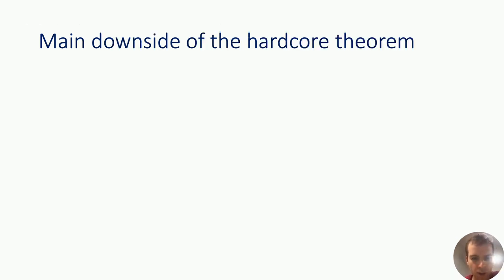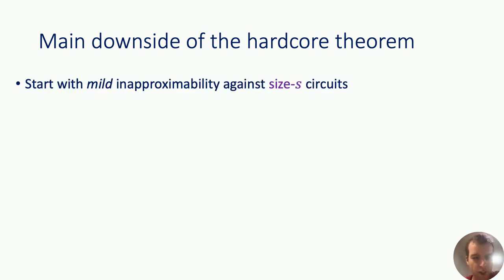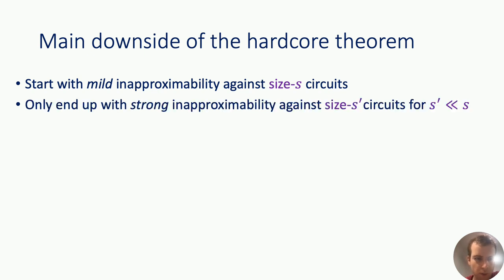Okay, so I want to highlight a downside of the hardcore theorem, which is the following. So we start with mild inapproximability against size s circuits. However, we end up with strong inapproximability against size s prime circuits, where s prime is much smaller than s. So ideally, if we start with a lower bound against size S circuits, we would like to get a lower bound against size S circuits as well. But unfortunately, the theorem only obtains hardness against smaller size circuits.